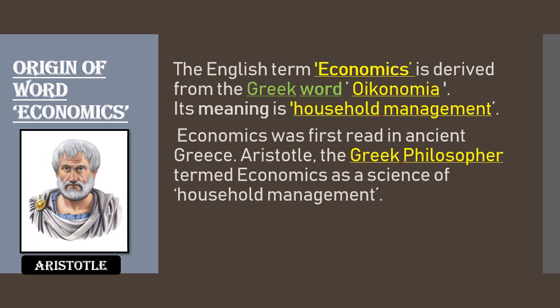So economics was first read in ancient Greece. Aristotle, the Greek philosopher, termed economics as a science of household management. So basically, the word economics originated from a Greek word, oikonomia, and it was given by Aristotle, the Greek philosopher, which actually means household management, how the work is managed. The general meaning of economics is the household management.